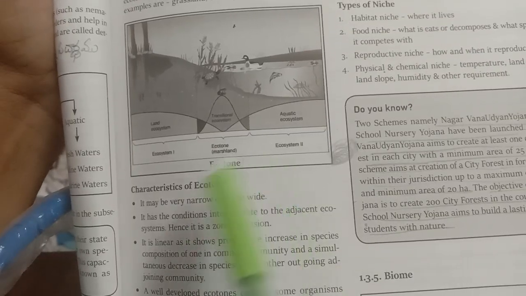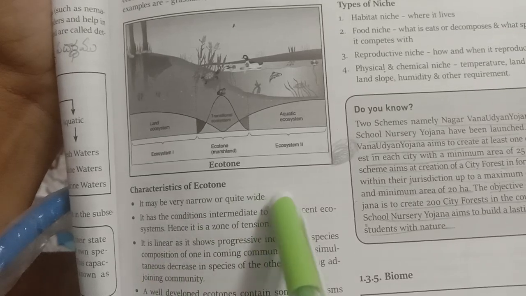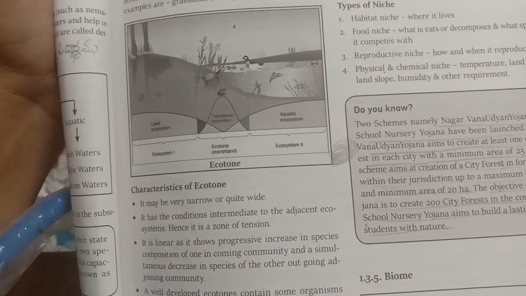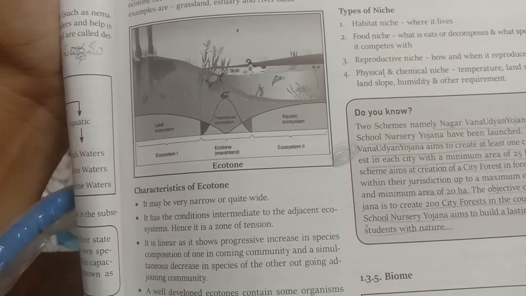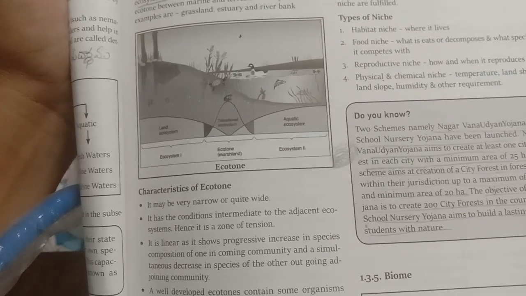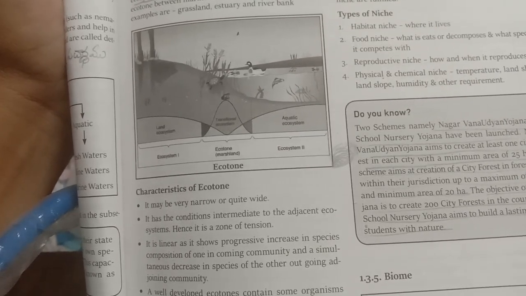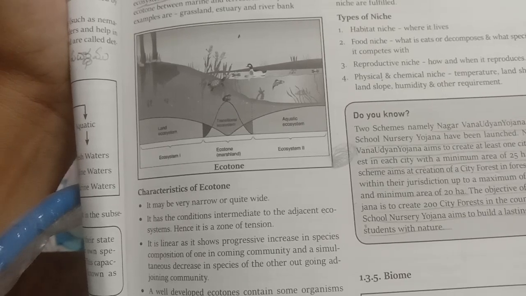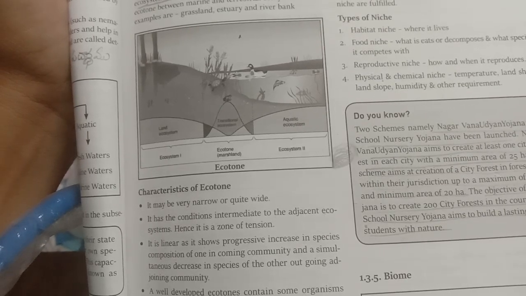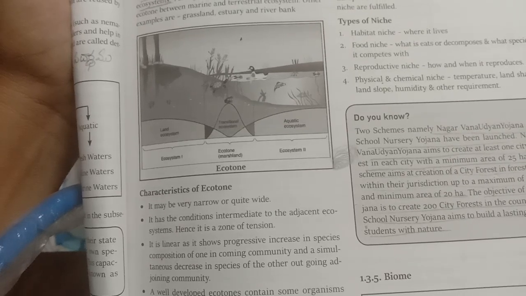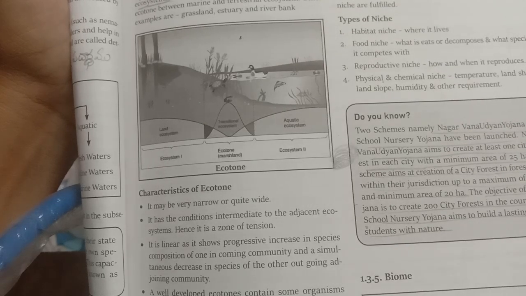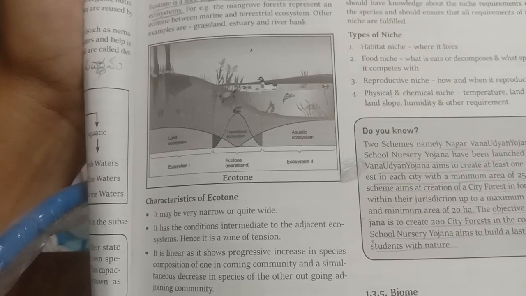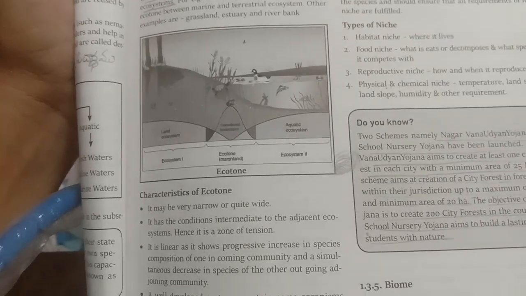Characteristics of ecotone. It may be very narrow or quite wide. In some areas the ecotone may be very wide and in some areas very narrow. Means, for example, in some forest there is wide range of area that comes under ecotone. In ecotone area, in some forest we see wide varieties of species more than that of both the ecosystems. And in some ecosystems there is very narrow ecosystem. Example, the very narrow ecosystem is estuary.